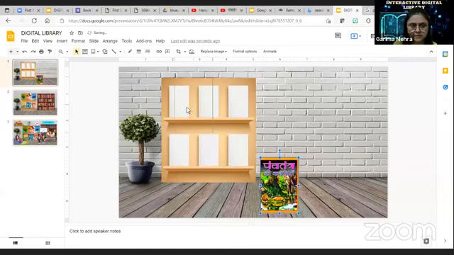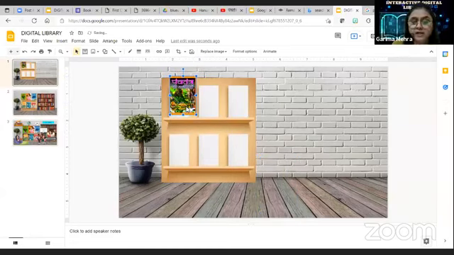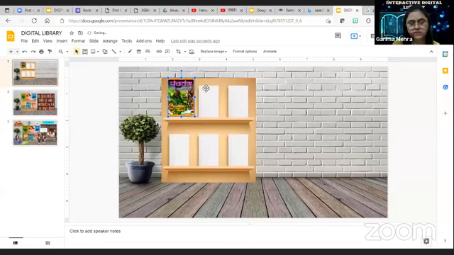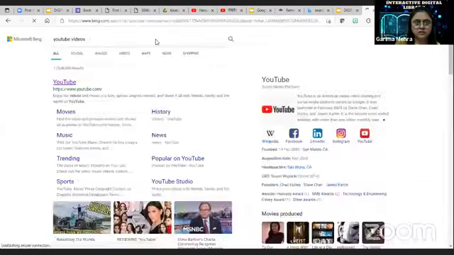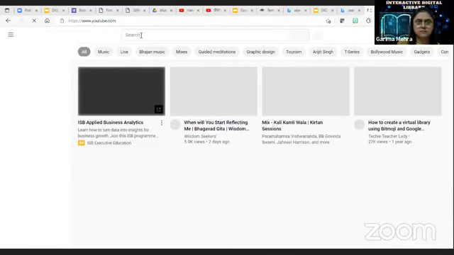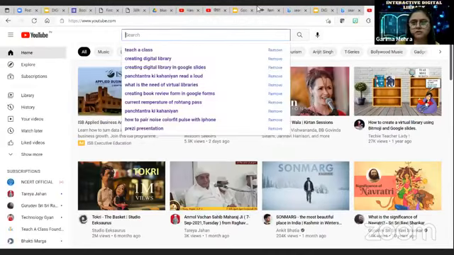Resize it like this. Now I'm going to tell you how you can insert your video with the cover page. I have this Panchtantra, and I want the Panchtantra read aloud book. So how can I insert a link onto this and create a book? I will go to YouTube and find the Panchtantra story. You can search for read aloud Panchtantra. I've already searched for this.